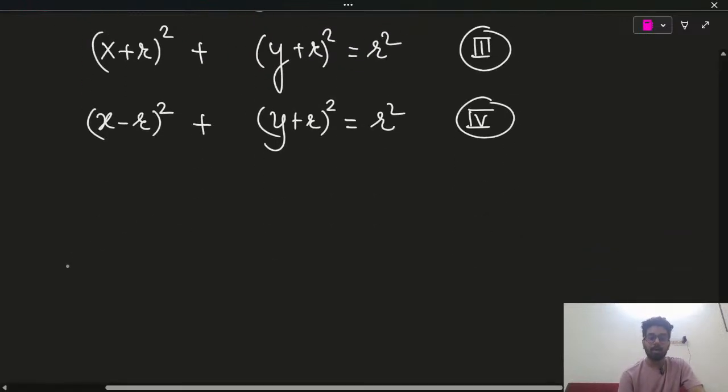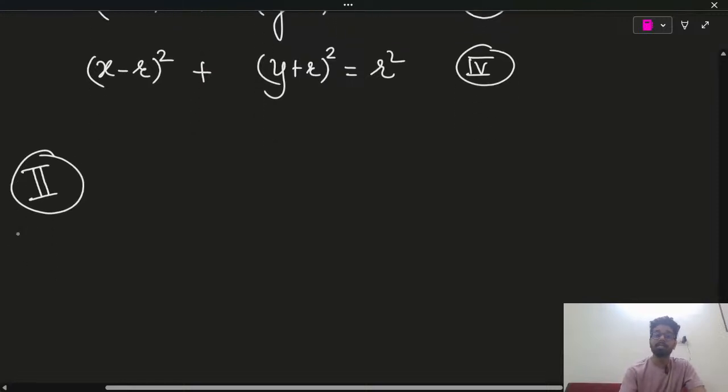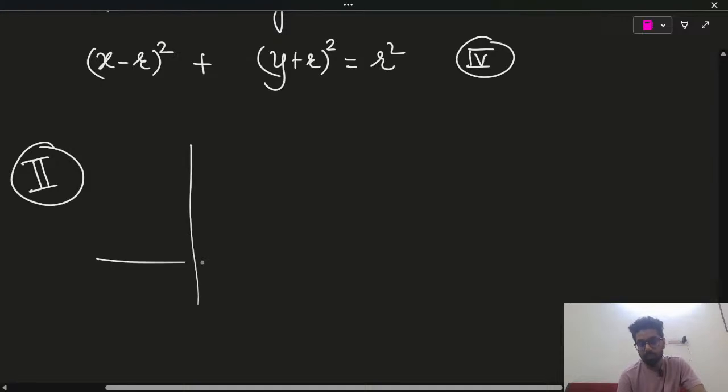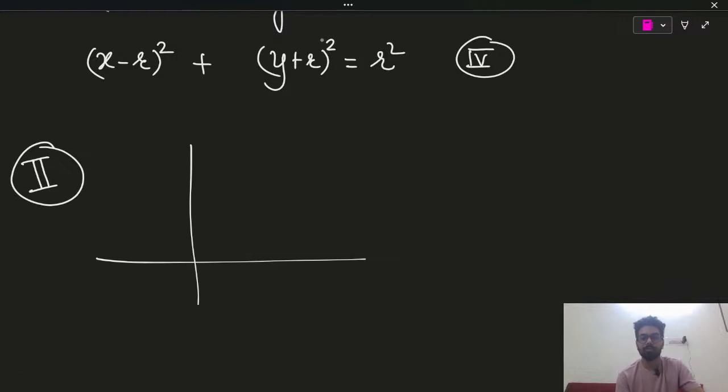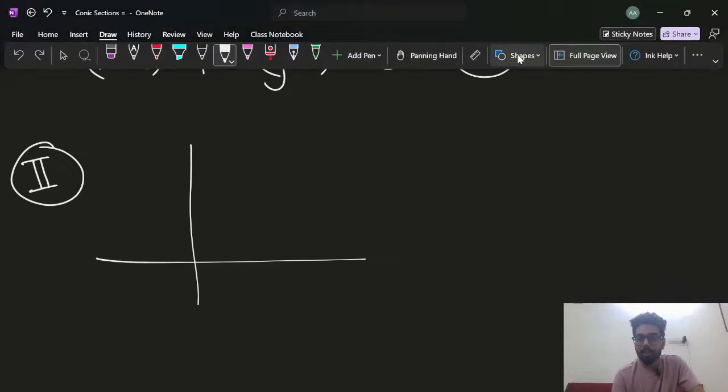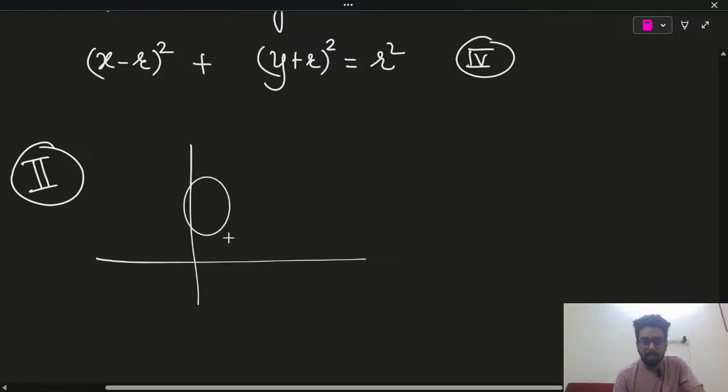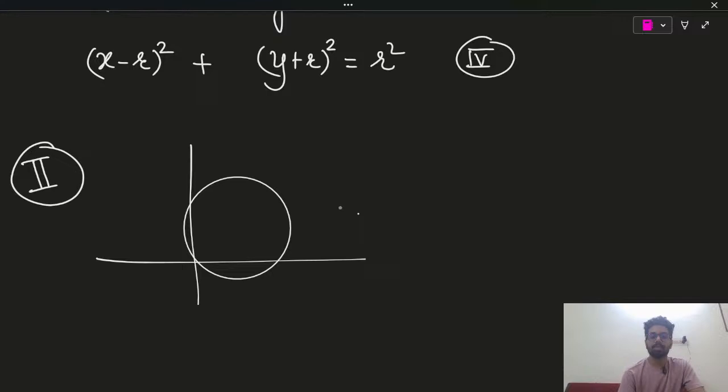Alright. Now, the second variety of circle is the circle passing through origin. So if a circle is passing through origin, let's draw the circle first. Let's say the center is a comma b.